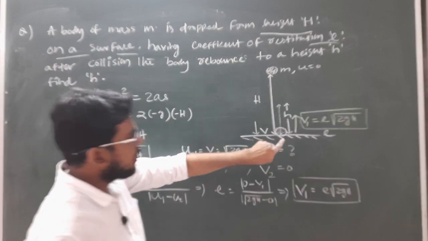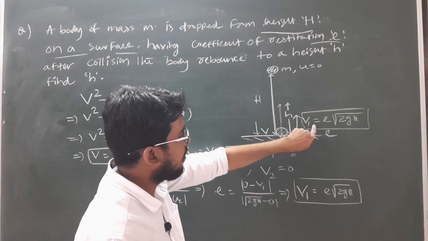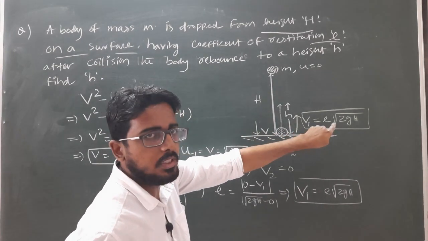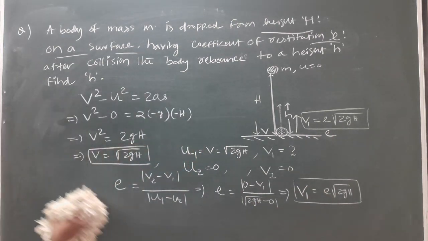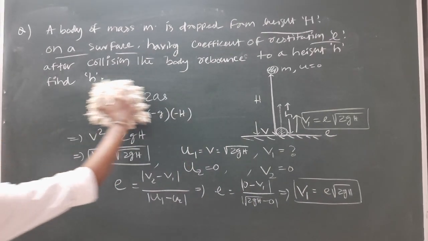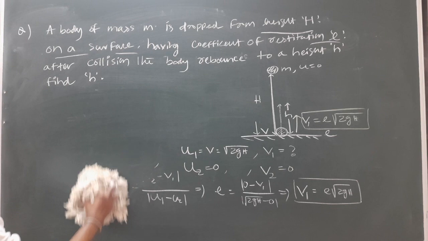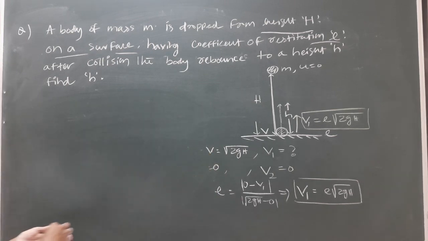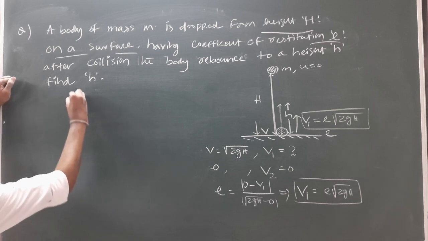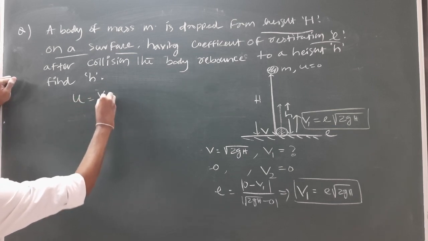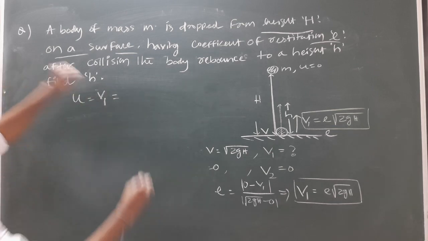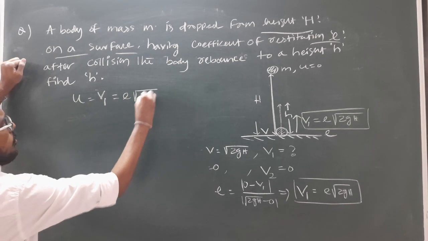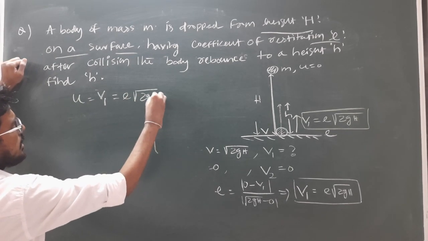Now we have to find the height attained by the body. After collision, the initial velocity of the block is e into under root 2gh. So now we have to find the maximum height, and again we put in the equation of kinematics. Here the initial velocity u equals v1, and as it is in the upward direction, it will be e under root 2gh, positive.